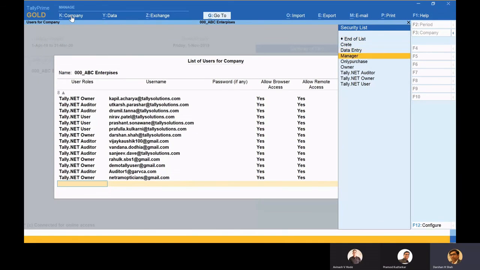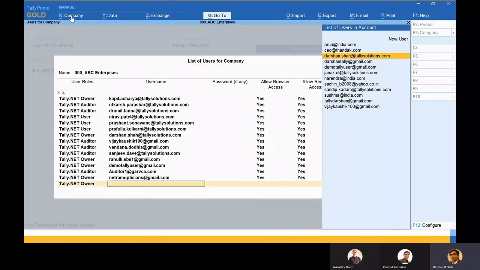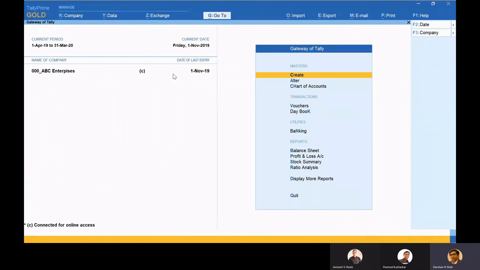new user over here. Let's say I can give a TallyNet user. I can write one email address, and if it is a new user, it will prompt me to create it. Once I've created it, I click on this company for connecting. Once this is connected, you will be able to see it on your mobile. That's the only thing we need to do.